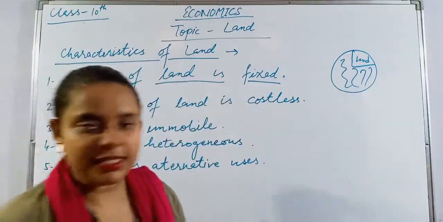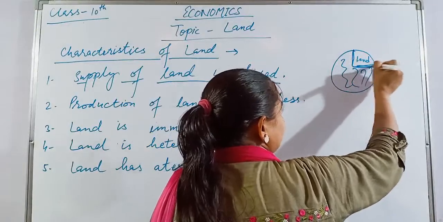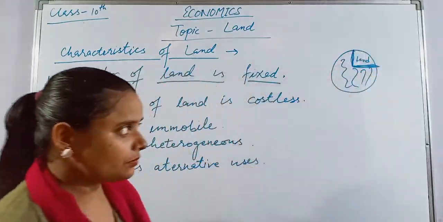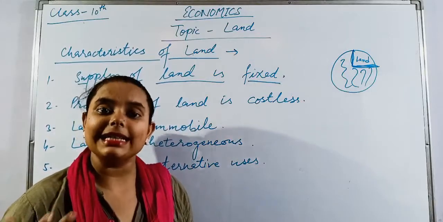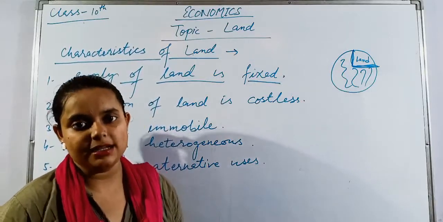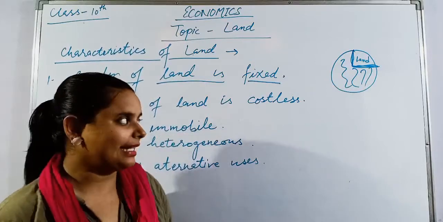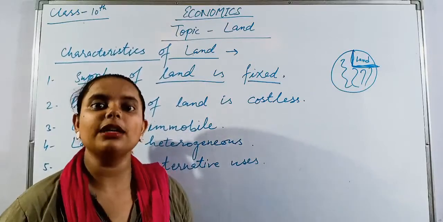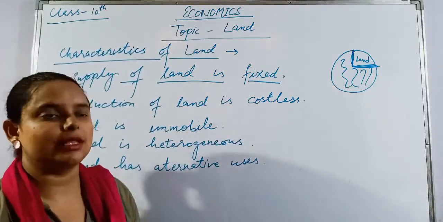So the supply of land is fixed, it is only this much. We can't create land, we can't produce land, but we can increase the quantity of operational land by clearing the forest. If we clear the forest, we can get extra space for doing work. But we cannot produce land.